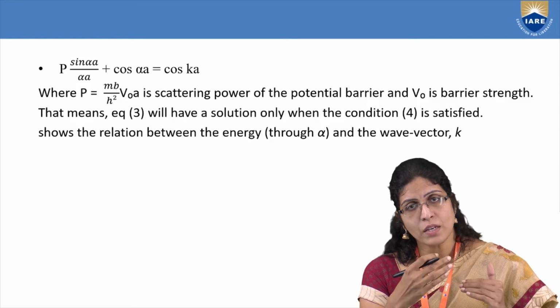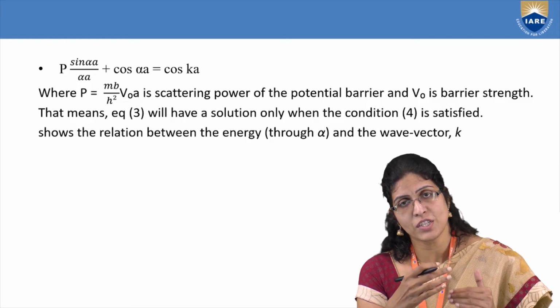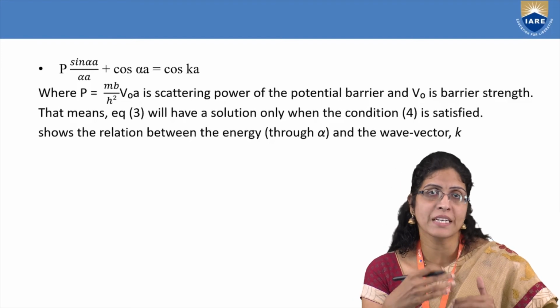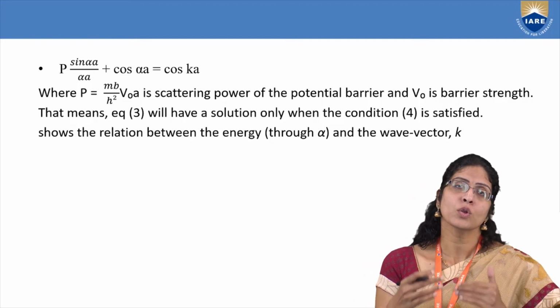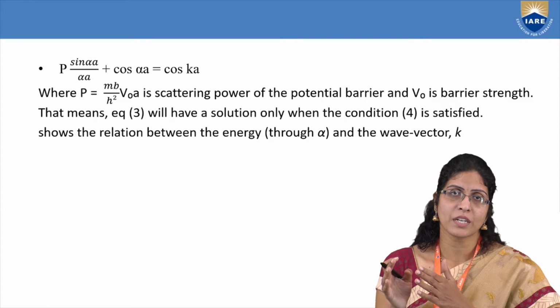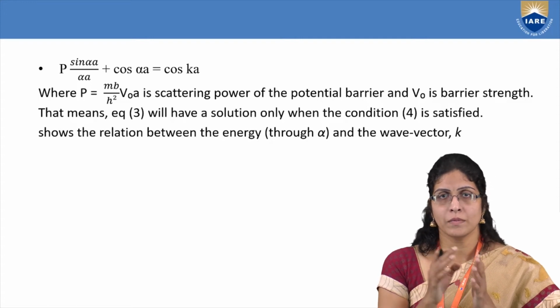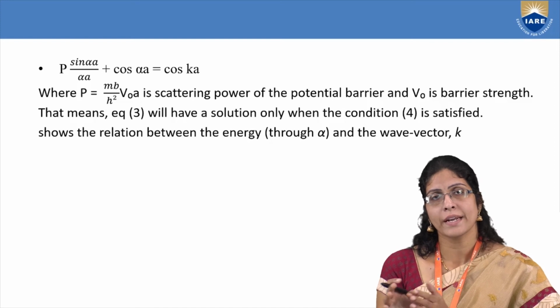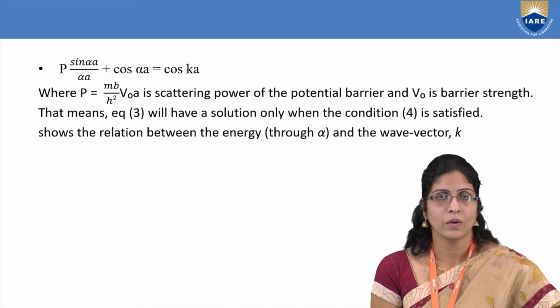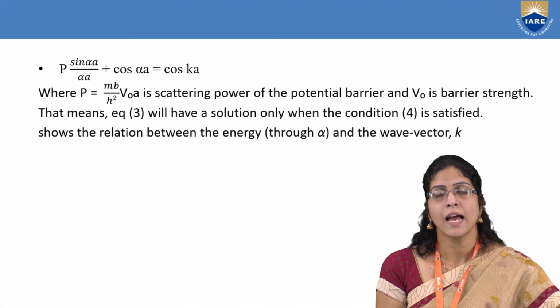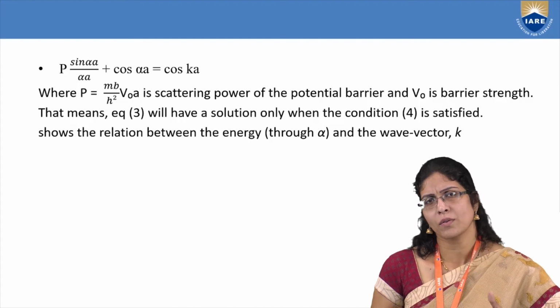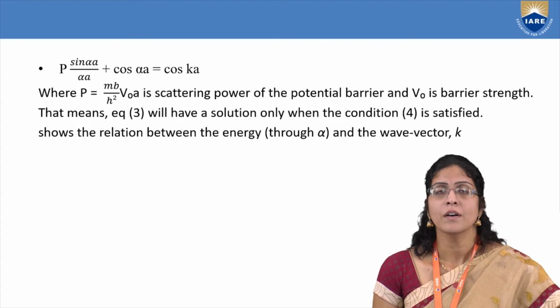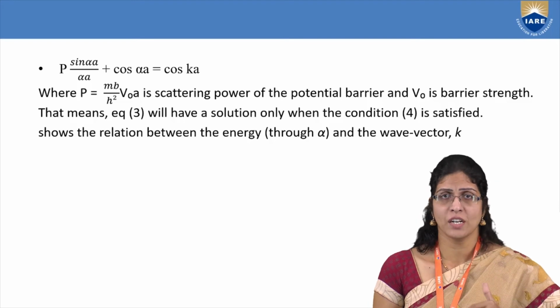For each Schrodinger equation, whichever you got in terms of alpha square and beta square, you have to apply those boundary conditions for the potential well and the potential barrier, that is region 1 and region 2, between 0 and a and minus b and 0. You have to apply the boundary conditions and then solve for all of them, just like you have done for your particle in a potential well.